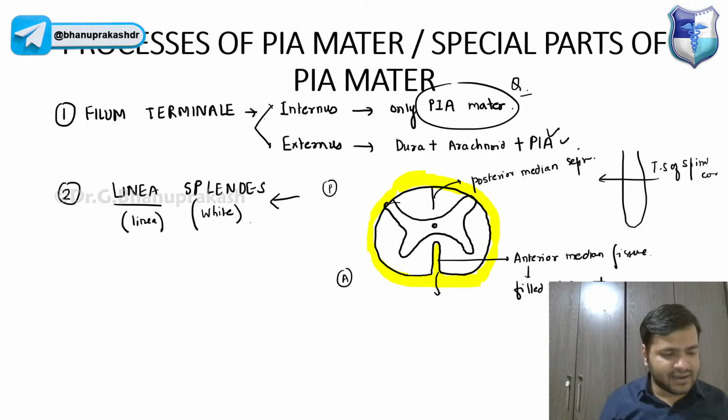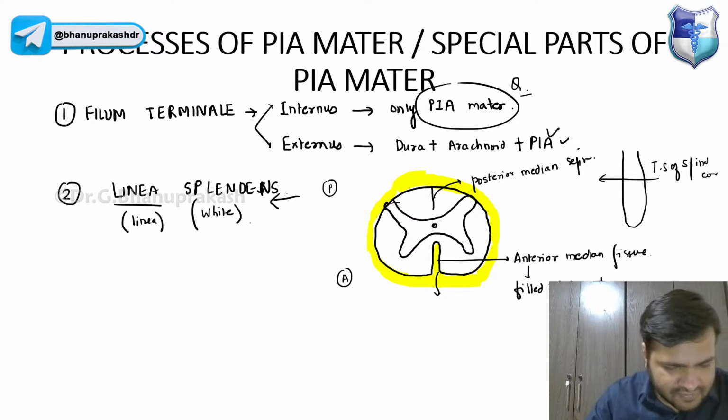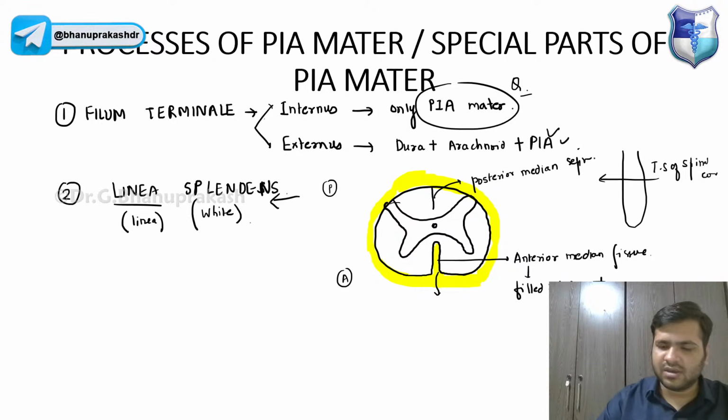Now, I hope this is clear, guys. Everyone, just give me a thumbs up. What is linea splendens? Yes, the linea splendens. Filum terminale, it is clear. The linea splendens, it is clear. Just give me a thumbs up in the chat box, guys. I'm waiting to see if you are writing along with me. Samir, okay. Perfect. Mirchi, Cheetah, I don't know what kind of names you guys carry.